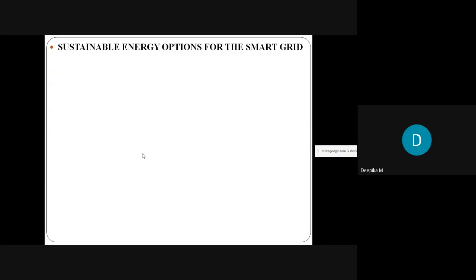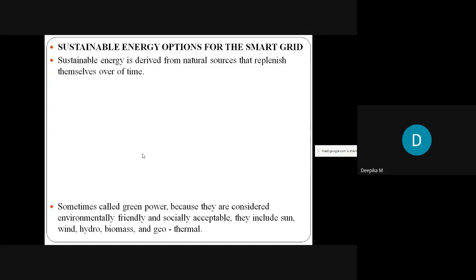What actually is sustainable energy? It is the energy which is derived from natural sources that replenish themselves over time. That means they'll be available throughout the year, or a part of the year, but they'll get replenished over time.